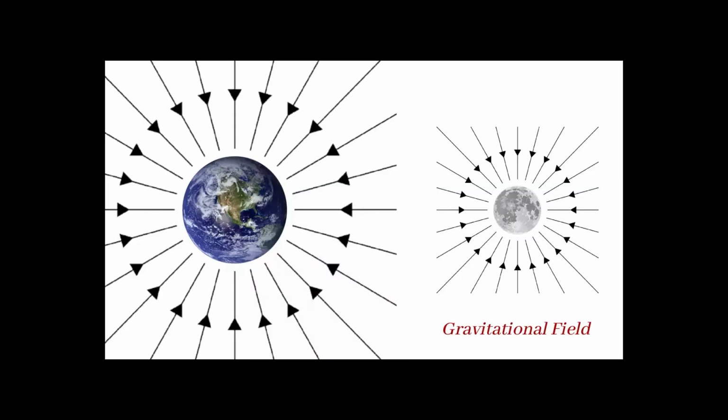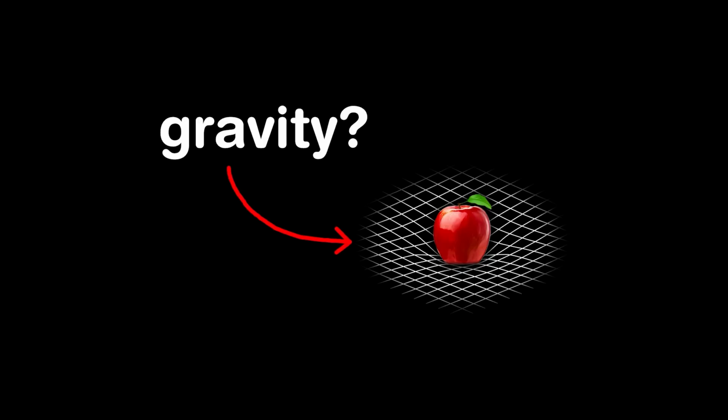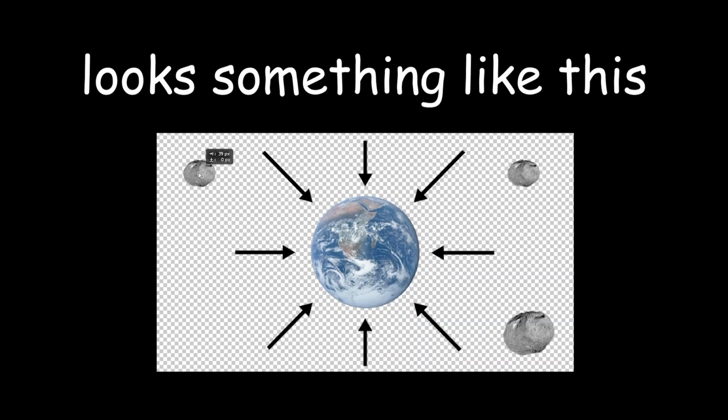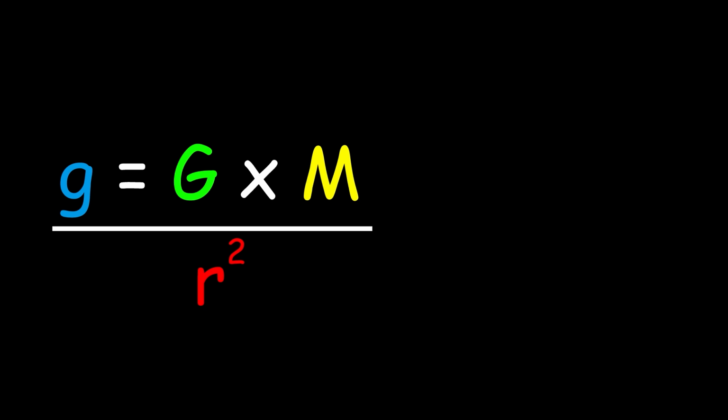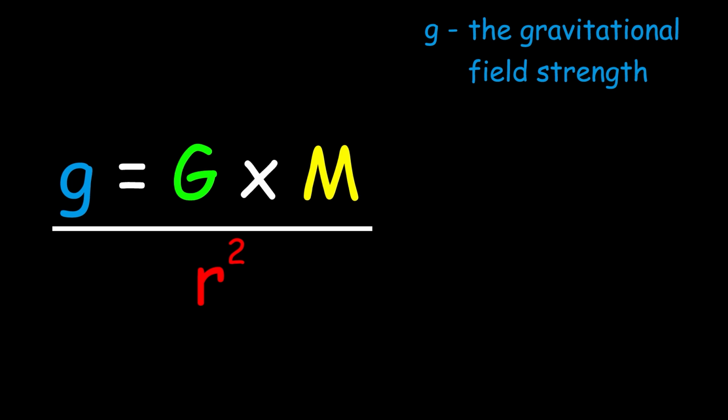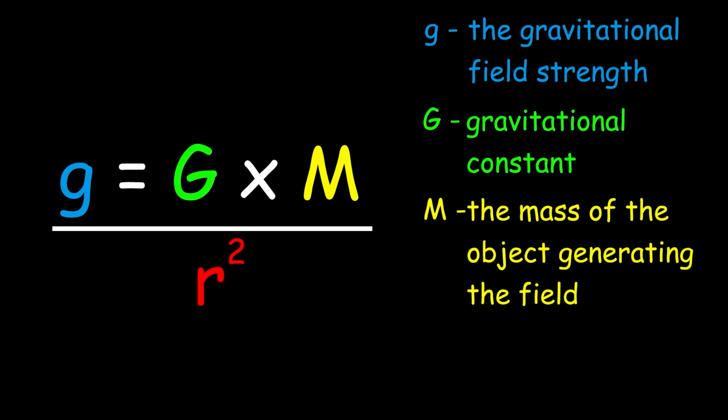Now that I cleared that up, I'm going to show you another formula, which is for gravitational fields. A gravitational field is a region of space surrounding a mass where another mass experiences a force due to gravity. In simpler terms, it's the area around an object where the influence of its gravitational pull can be felt by other objects with mass. You can calculate this with the formula lowercase g equals uppercase G times m divided by r squared, where the little g is the gravitational field strength, G is the gravitational constant, m is the mass of the object generating the field, and r is the distance from it.